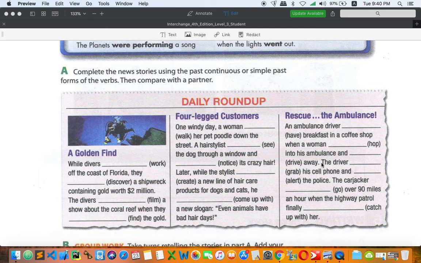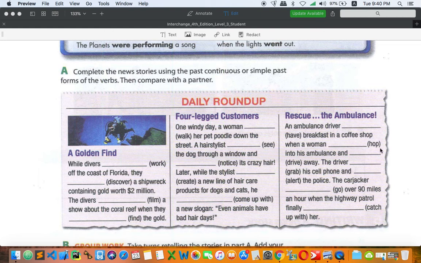There is a reason you need to read the whole sentence so that you find out exactly the action, okay, the connection, and which one interrupts another. Okay, so in this case, if we read this, an ambulance driver at that time was having breakfast in a coffee shop, and then at that time a woman hopped.